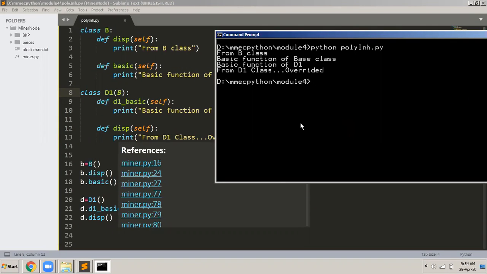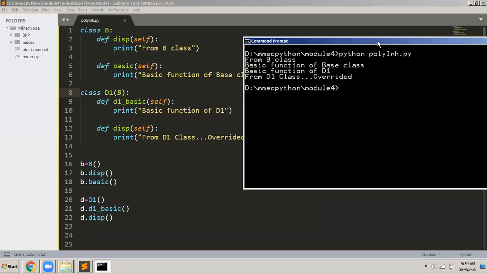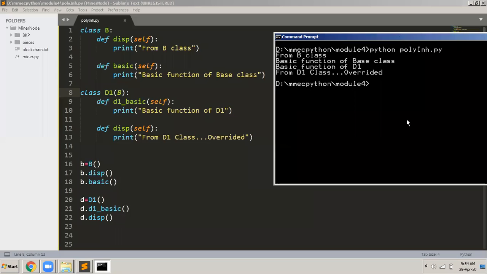So the same function disk is performing two different actions. This is polymorphism through inheritance. I'm sure you have understood this concept. So you can take a screenshot of this. I have displayed the output also, and the program completely. You take a screenshot of this, and then you can go through this program later on.